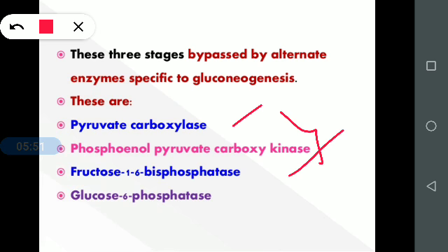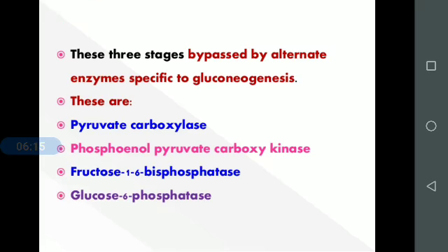These two enzymes convert pyruvate to phosphoenol pyruvate, the reverse step. Then fructose 1,6-bisphosphatase converts fructose 1,6-bisphosphate to fructose 6-phosphate. Then glucose 6-phosphatase is the enzyme that will convert glucose 6-phosphate into glucose. These are the three steps.